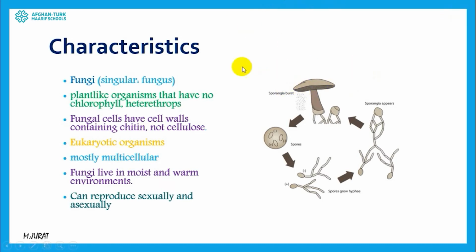It means they can produce spores, those circular structures, and by dispersing or sending the spores to different places, they can reproduce, they can make exact copies of themselves everywhere that they want. And in both sexual and asexual reproduction, they reproduce with the help of those spores.